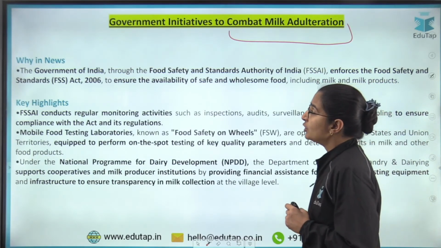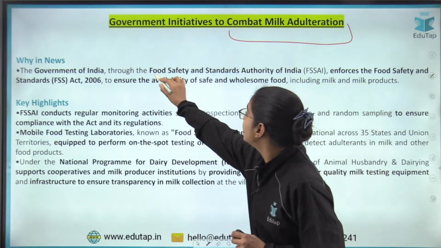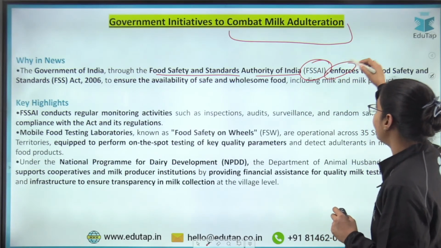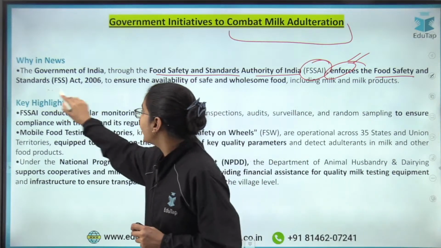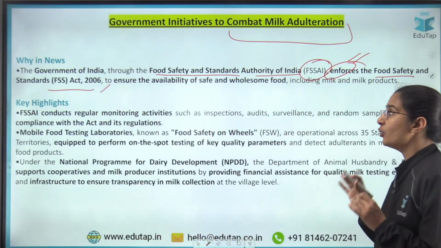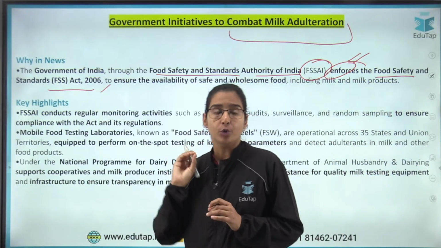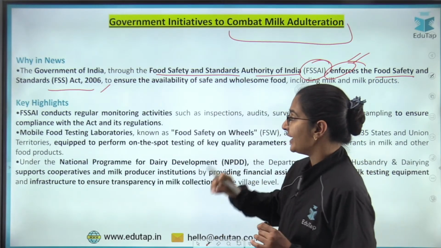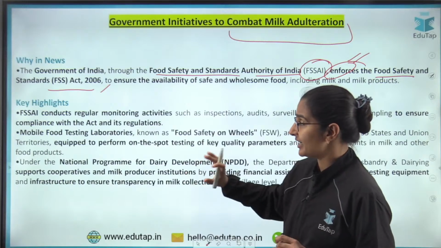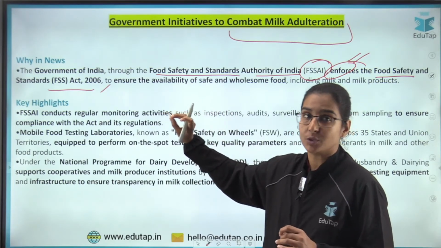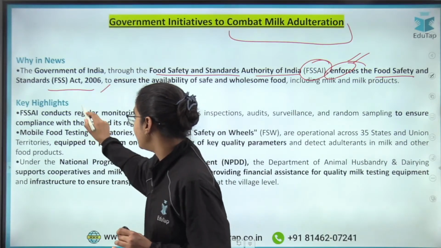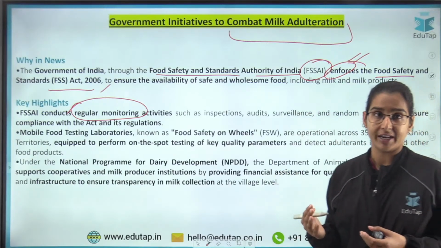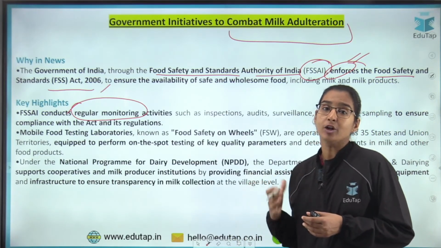Let's discuss them. First of all, through the Food Safety and Standards Authority of India, FSSAI, the government enforces the Food Safety and Standards Act 2006 to make sure that safe and wholesome food is available. Again, it is important to remember this act. Now, what are the steps FSSAI undertakes to make sure this act is well enforced? The first step is that FSSAI conducts regular monitoring activities. Raids are conducted to make sure that no adulteration is happening.